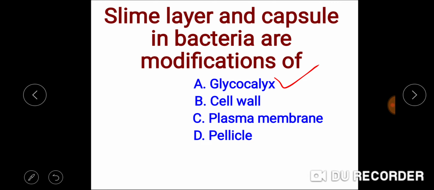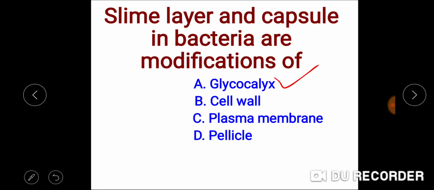It protects the cells and also helps us in adhesion. If this layer is in the form of a loose sheet, it is called the slime layer. And if this layer is thick and tough, then it is called the capsule.